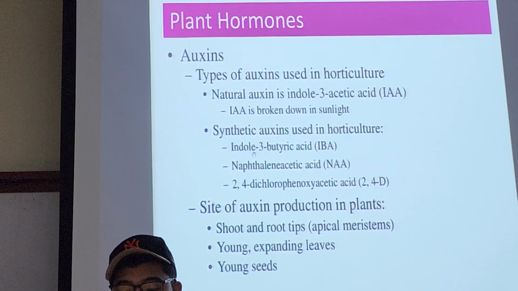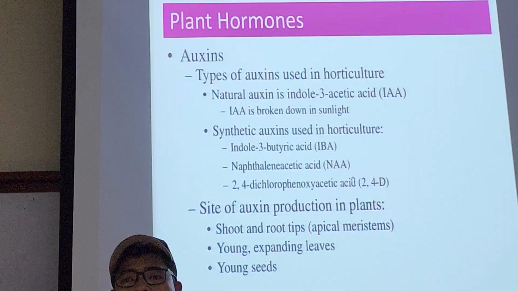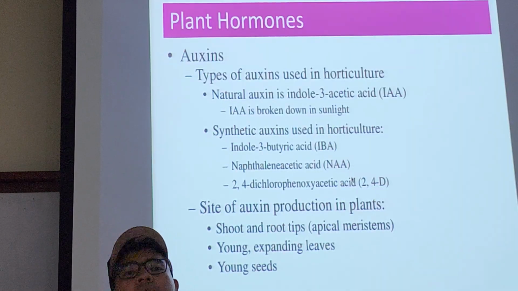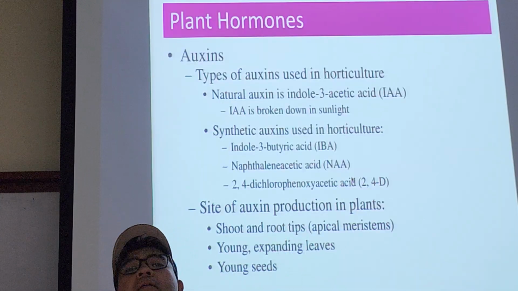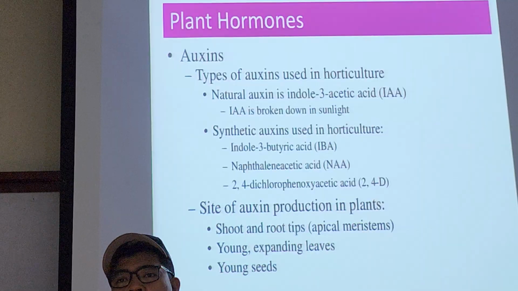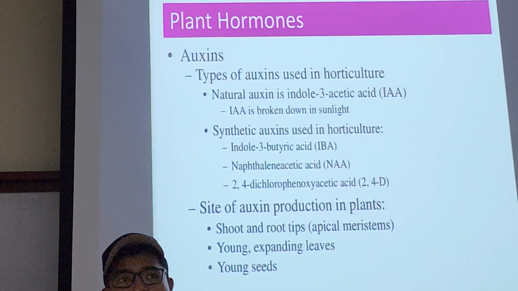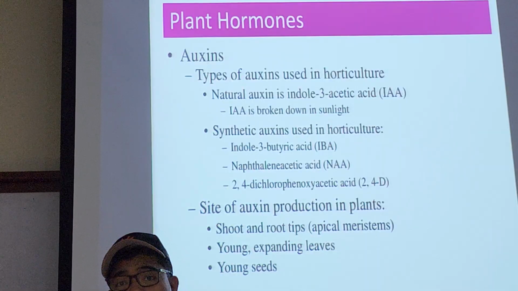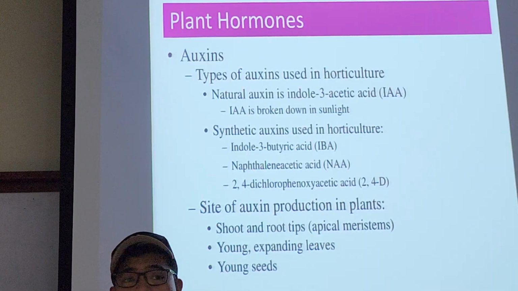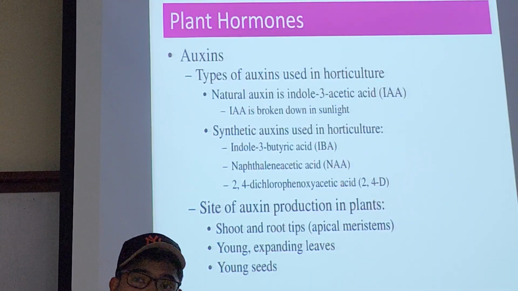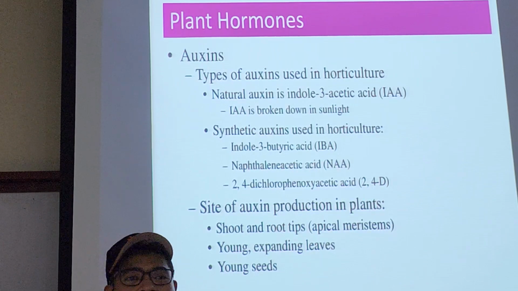So you got synthetic types like IBA, NAA, and so on. Sometimes you can get both. You can get the same form in nature. You can get the same form in the lab, right? So pretty much everything can be produced in the laboratory these days, right? Even your vitamin C. If you go to the pharmacy, you are taking multivitamin, your vitamin C. You should know that the vitamin C that you take, especially the cheap one, that's actually cement.